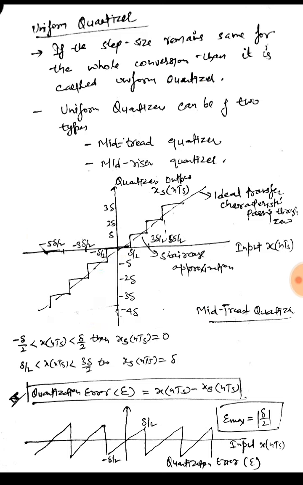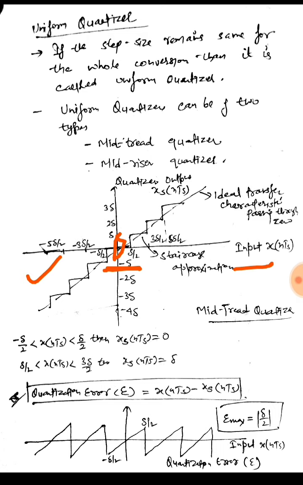So in this, if the x-axis represents the input sampled value, that is x of nTs, the sampled levels, and the y-axis is the quantizer output, we can draw the graph like this for the mid-tread quantizer. If the input value is in the range minus delta by 2 to delta by 2, then the quantizer output would be 0.